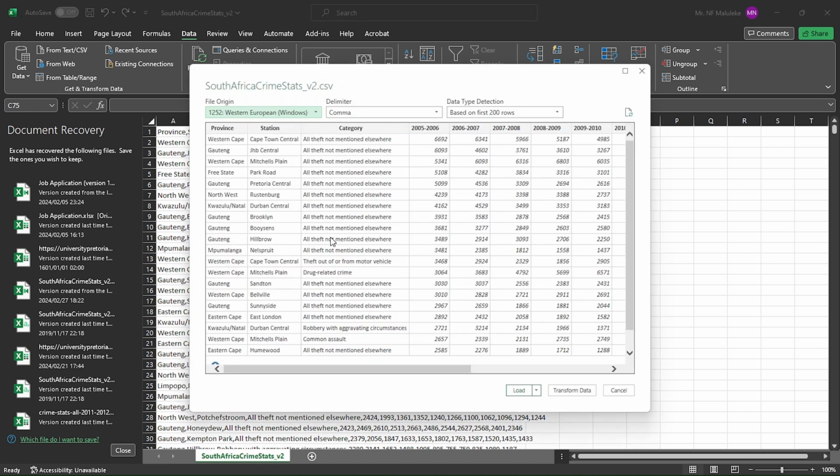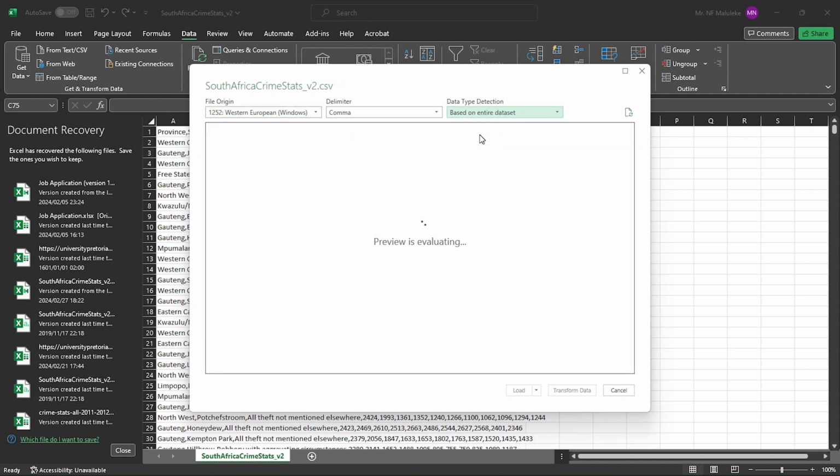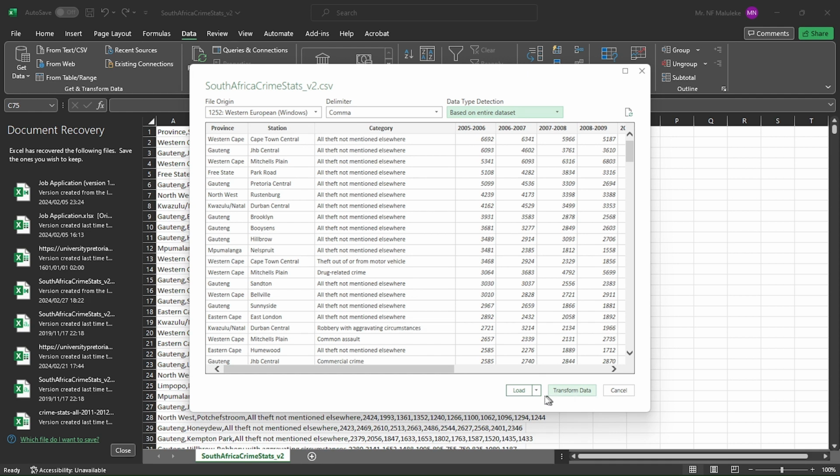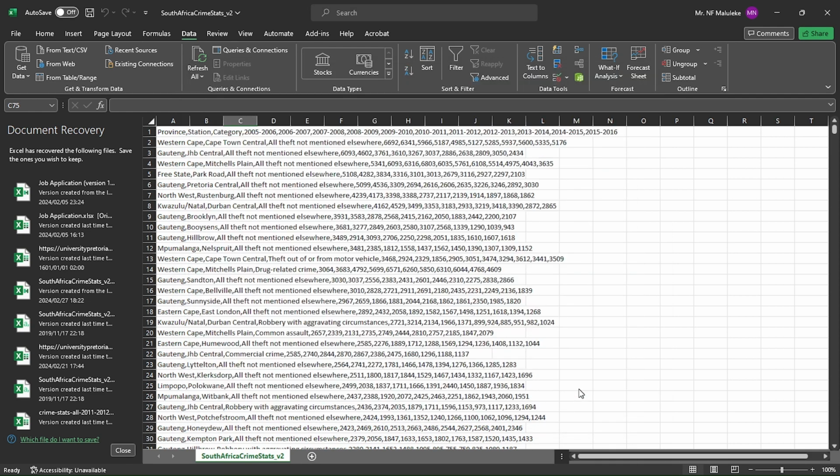While it's importing here, the delimiter is a comma because it's a CSV file, and the data type detection is based on the entire data set. And then it gives me options here, the option to load and the option to transform. When I load, it means I load it directly into the spreadsheet. But let's click transform to see if there'll be something we need to rectify or fix.